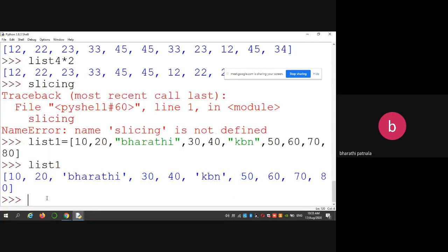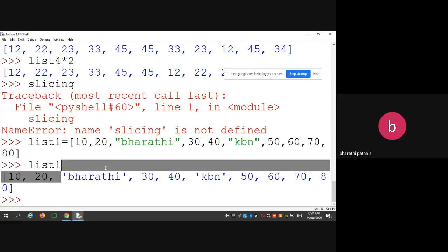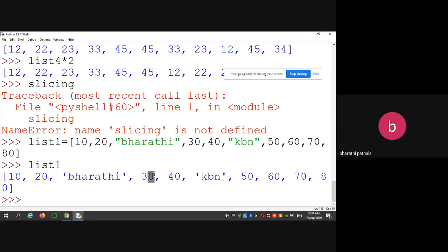Now I want to retrieve, this is 0 1 2. Second index, third index, fourth index, these 3 elements I want to display. Then list1 of, so what is the index? 0 1 2.